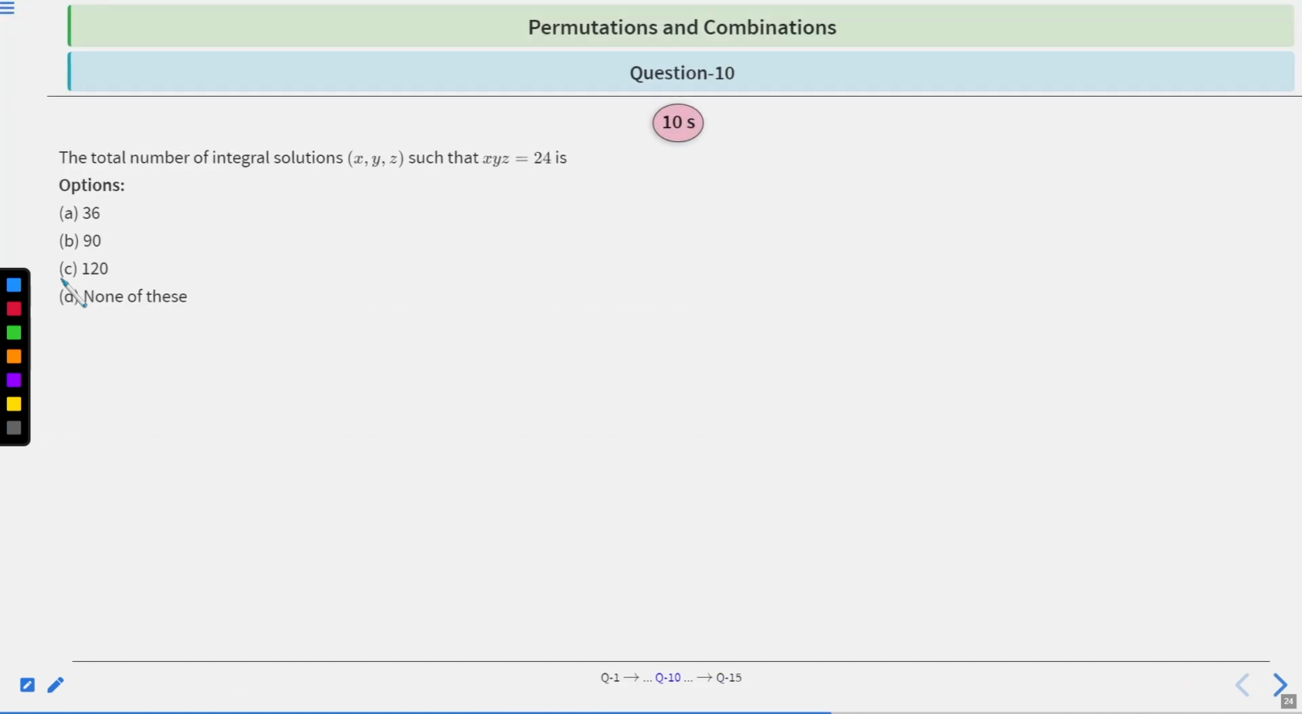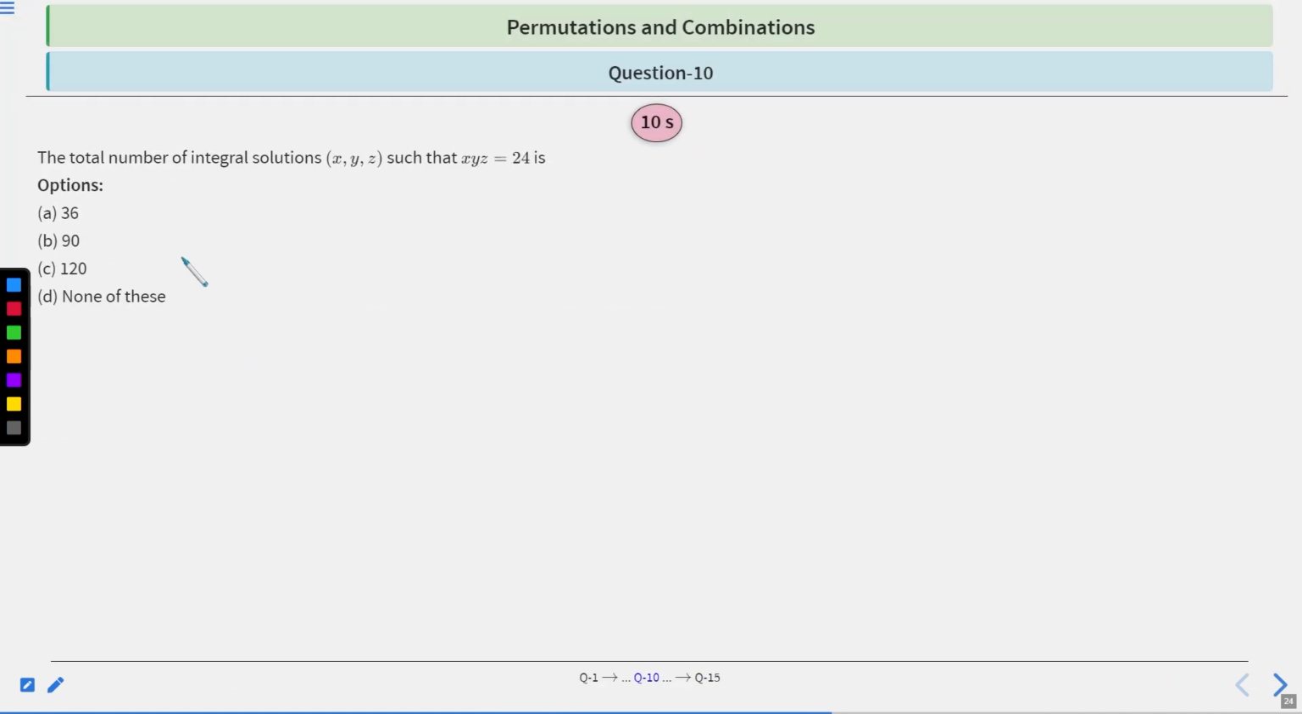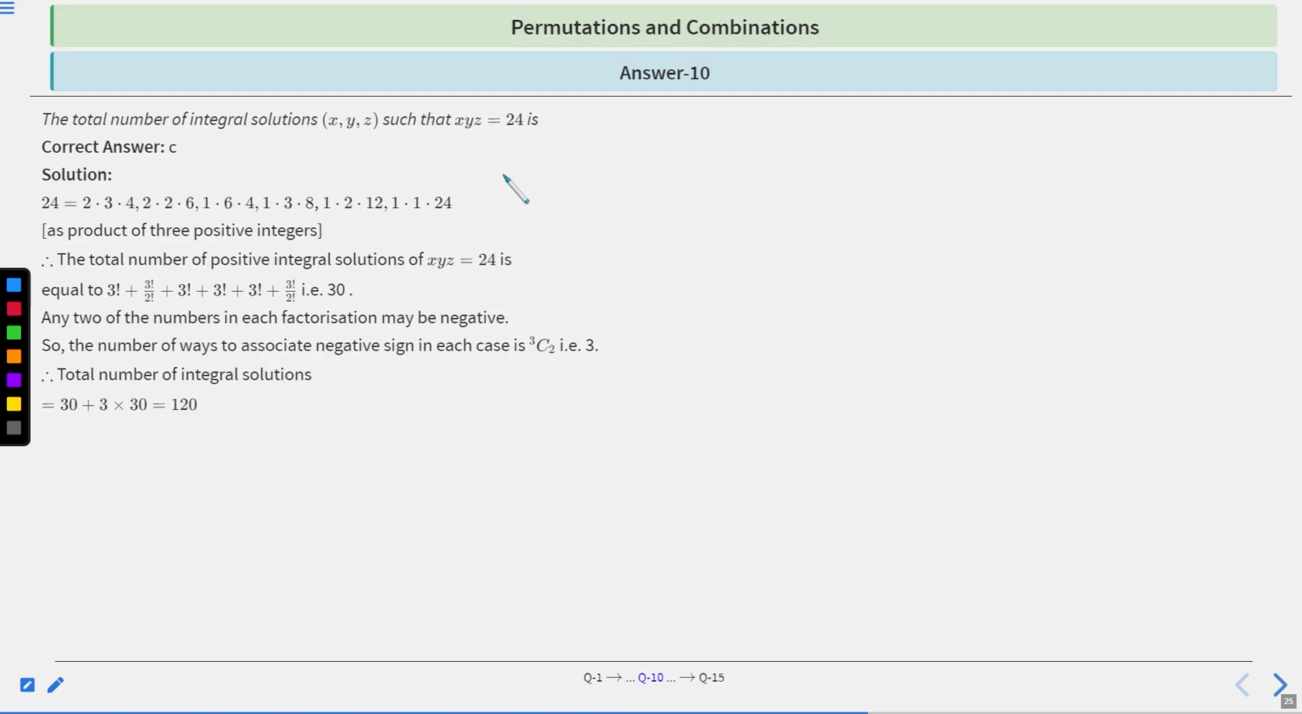Question number 10, which says the total number of integral solutions of xyz equal to 24 is. So you have 10 seconds to solve this question. After 10 seconds, we will discuss the solution. Okay, let's move to the solution.